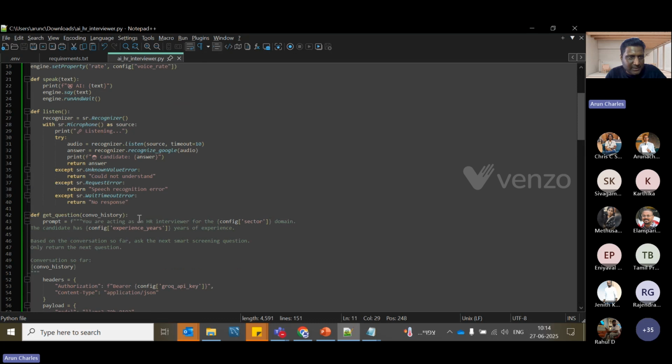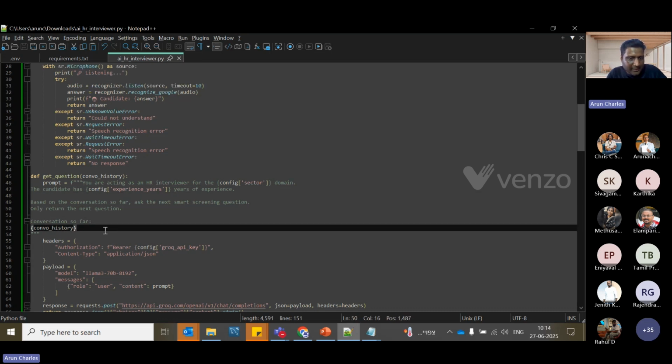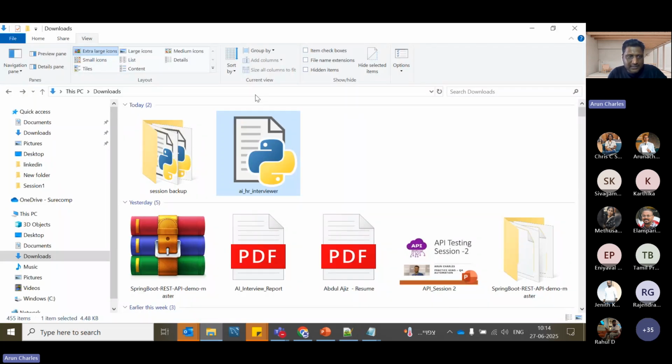So as you can see here, this is the prompt which got generated. It says that you are acting as an HR interviewer, and you have to look at this sector domain, and then you have to ask the candidate with this kind of experience. You have to create questions, and based on the conversation, you have to do the screening, right? So that's it. It has built you the code here. Now it's time for us to check whether it works or not.